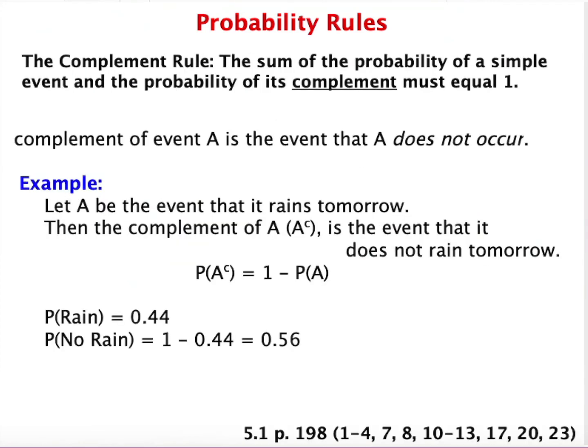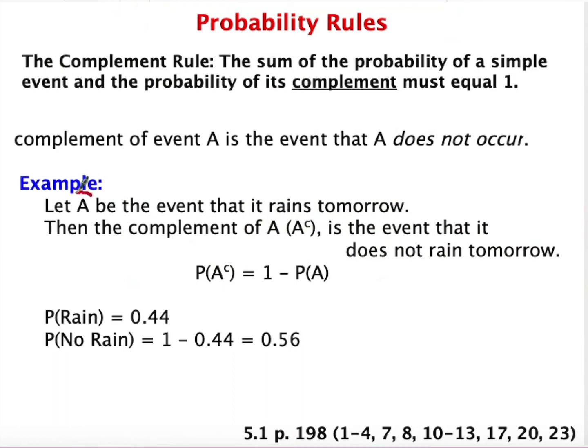We're going to talk a lot about complements when we talk about probability. The complement rule. The sum of the probability of a simple event and the probability of its complement must equal 1. A complement is just the opposite. So if the event was it rains tomorrow, the complement would be it doesn't rain tomorrow. If the event was I win $1 million, the complement would be I don't win $1 million. And this rule just says that if you add the probability of something happening plus the probability of that thing not happening, you should always get 1 or 100%. Either it happens or it doesn't.